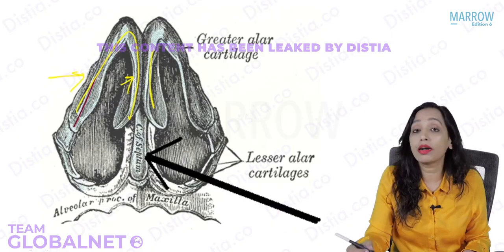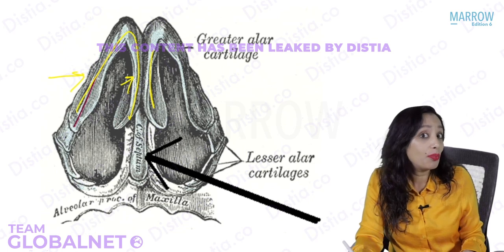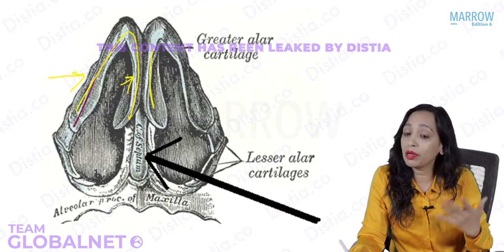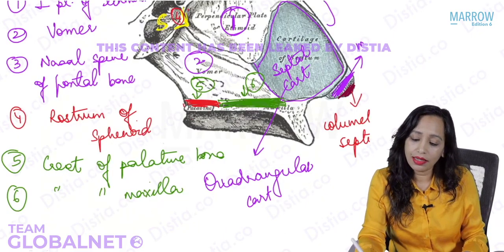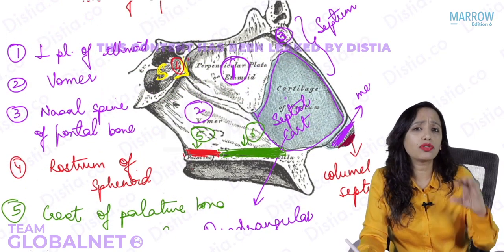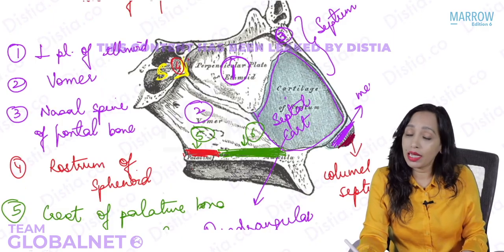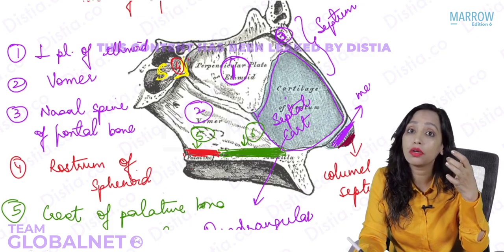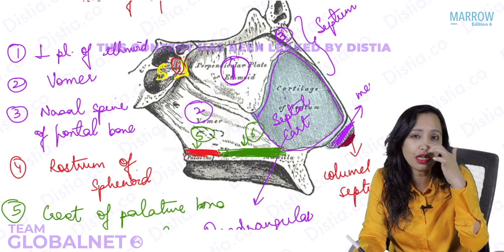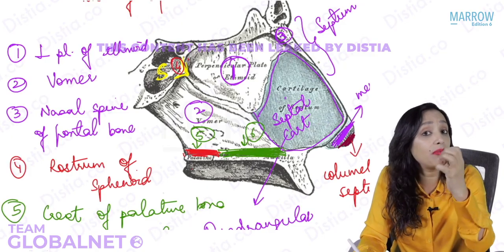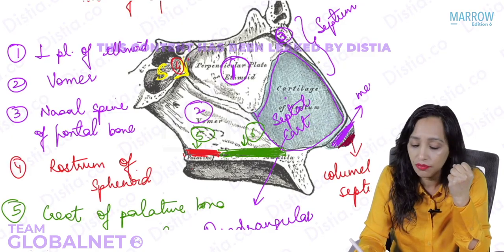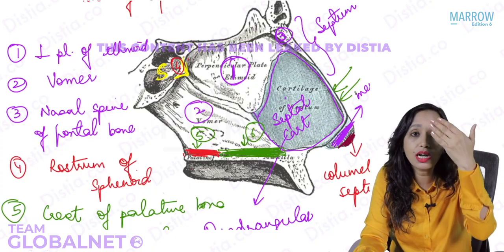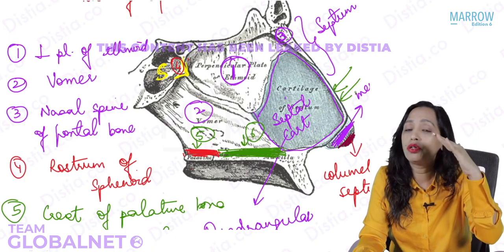Septum proper is mainly cartilaginous or bony? It is mainly bony. But why do we always remember the septal cartilage? Did you notice that the septal cartilage, though it forms only the anterior-inferior part of the nose, gives support to the lower 2/3 of the nose, the cartilaginous part of the external nose, that is supported on the septum. Which means that if we are not careful while operating on the septal cartilage, if we remove most of the septal cartilage, what have we done? We have removed the support to this dorsum. This dorsum support has gone, and it will ultimately result in lowering of the dorsum, which is known as saddling of the dorsum.